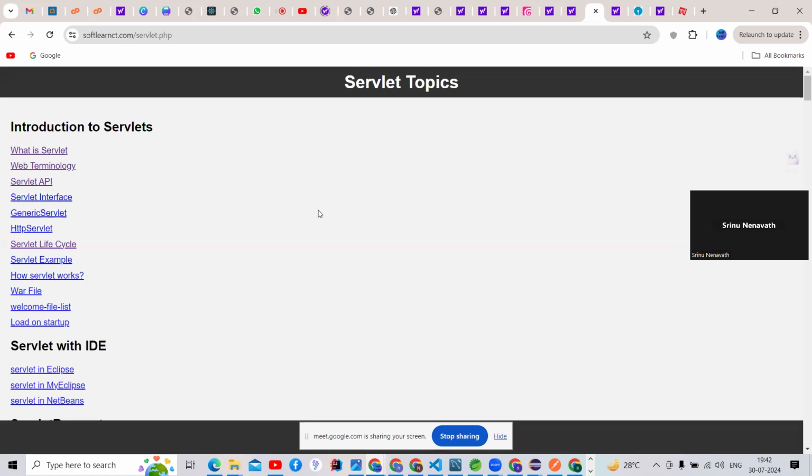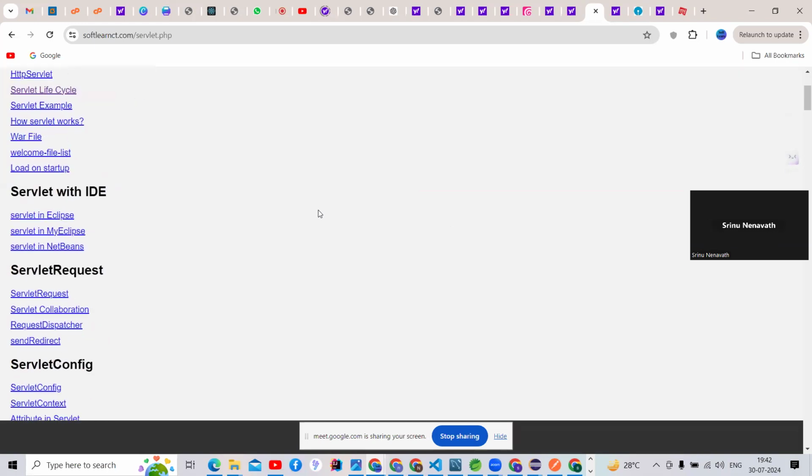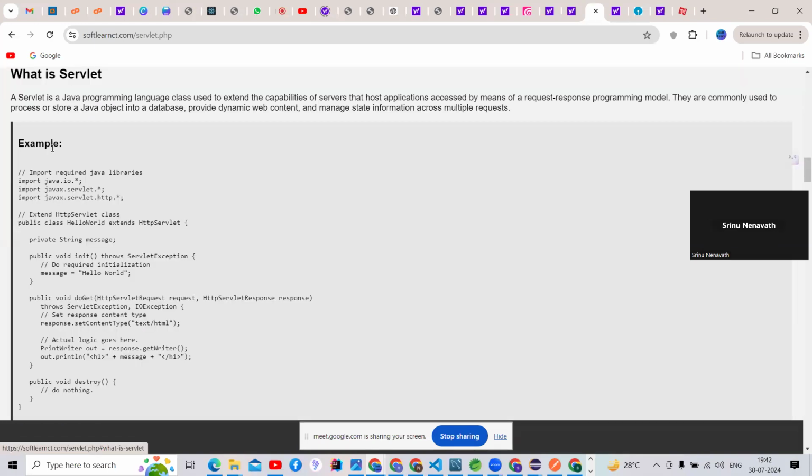Yeah. So you people can open these links, and you will see what servlet is and how we can implement it. But before going to these things, I will show you how we can create a servlet static web application, what the folders and structure are, how we can install the server externally, and how we can run our application.